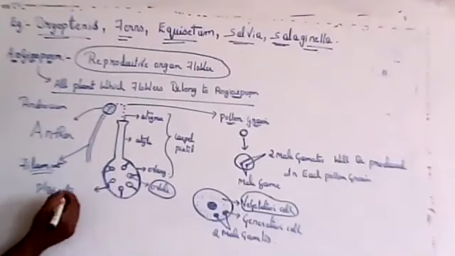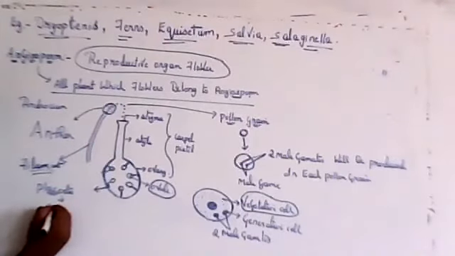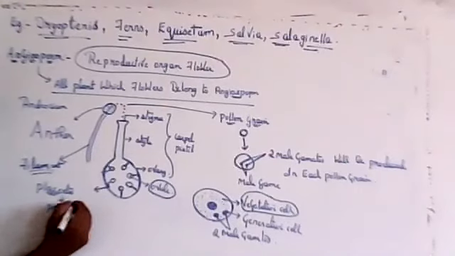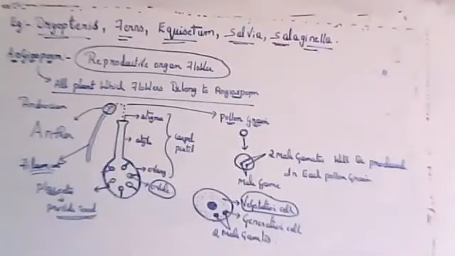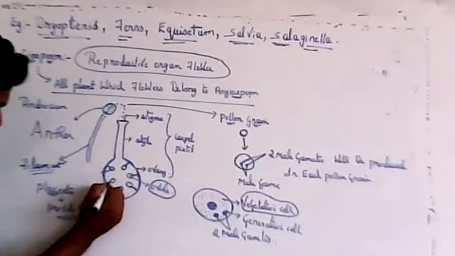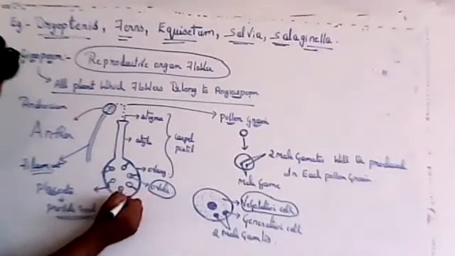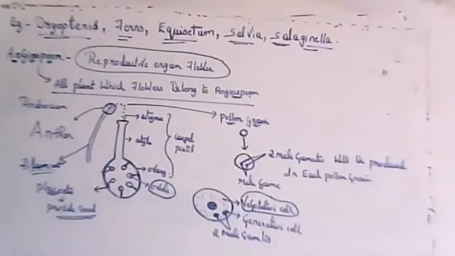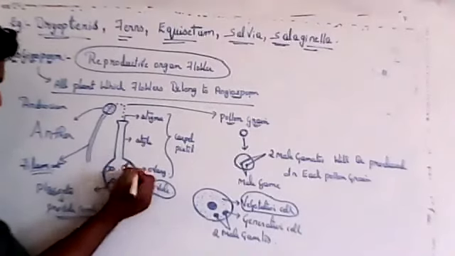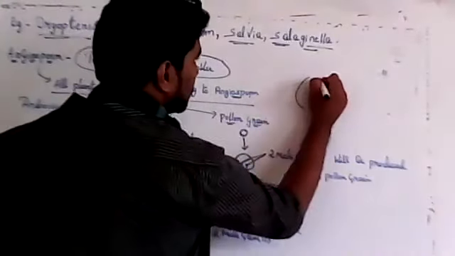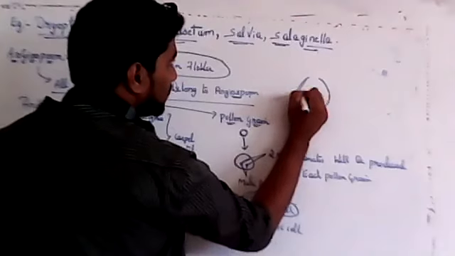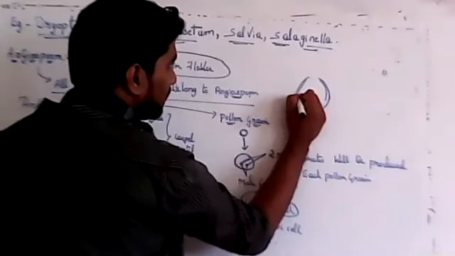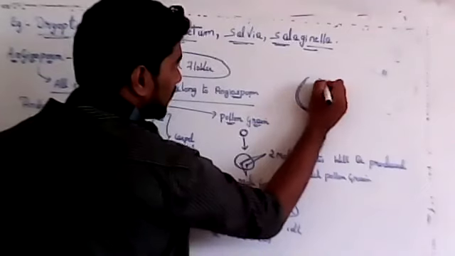So placenta is something which will provide food to the ovules, to the developing ovules. It is a cushion like structure which is present on the inner layer of the ovary. So ovary has two layers, one is outer layer and inner layer. So placenta is a tissue which is present in the inner layer. So this is outer layer, then inside there will be one layer, so that layer becomes the placenta.